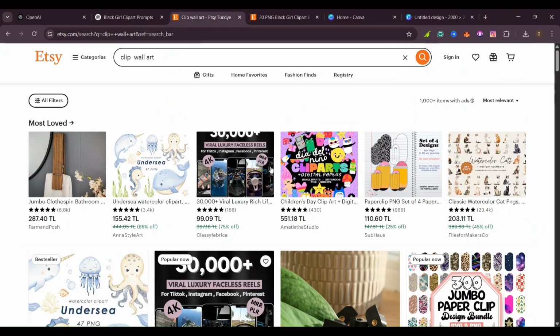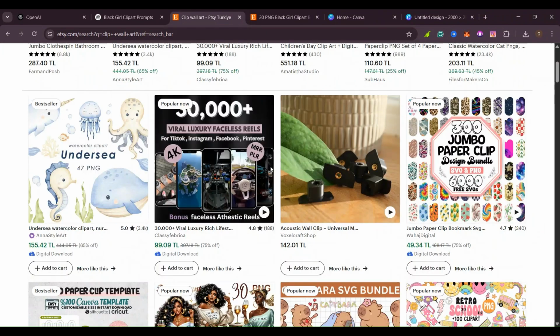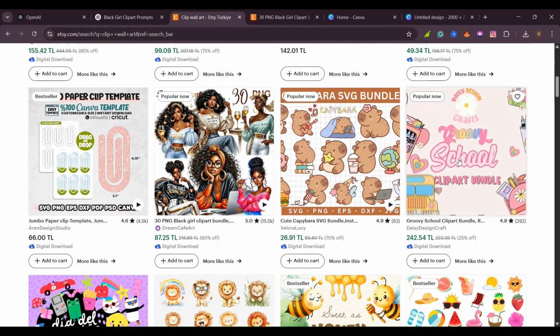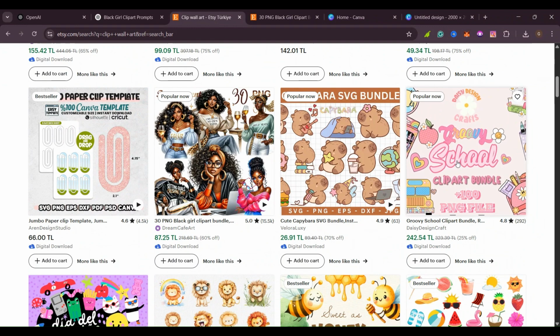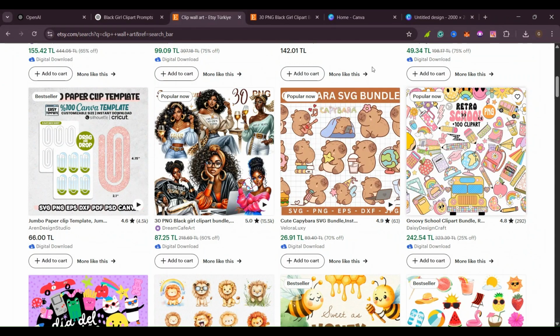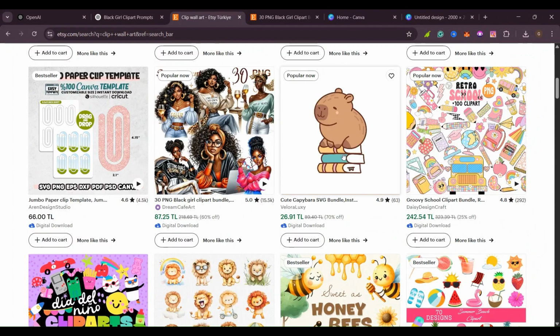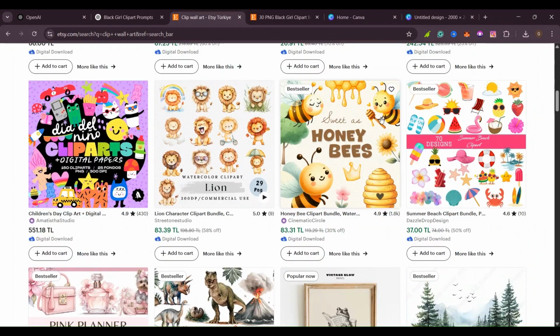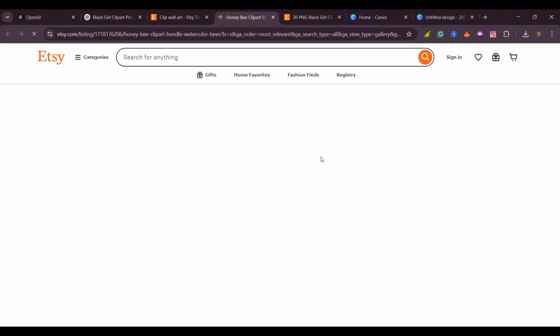You can come here on Etsy, find inspiration. All of these people are into them, they are buying them. So as you can see, people are buying this and they are liking it. Yes, for the school and for children who want to go back to school. Others like this and that's what they are buying. So you can come here and see this one is about honey and bees and it's a bestseller. Can you imagine? It's a bestseller and people are buying it, but it's only about honey and bees.